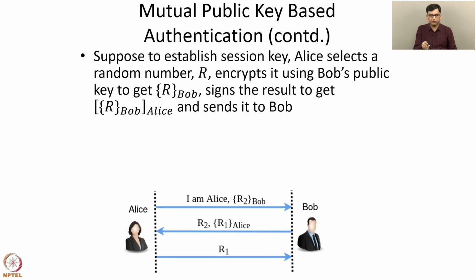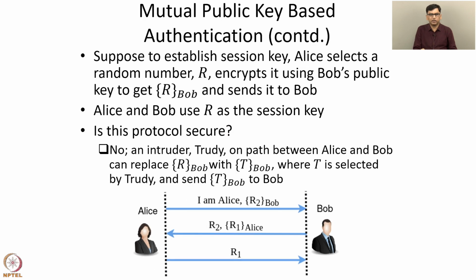Now the protocol on the previous slide failed because an intruder was able to replace the quantity R Bob with T Bob, so the intruder was able to modify the quantity sent by Alice. So we must add message integrity to this protocol. So we must add a mechanism such that an intruder is not able to modify the message sent by Alice.